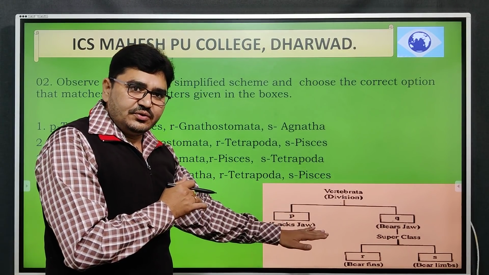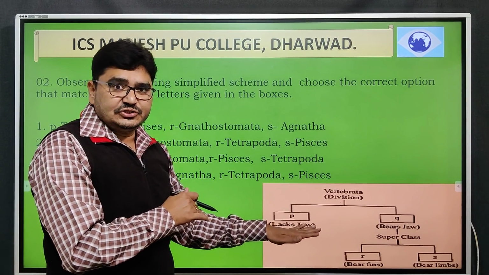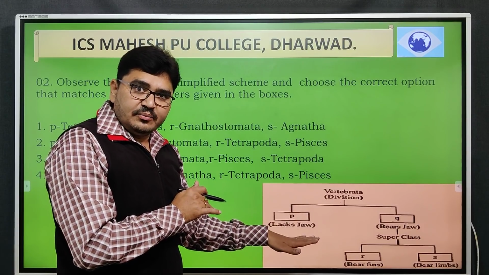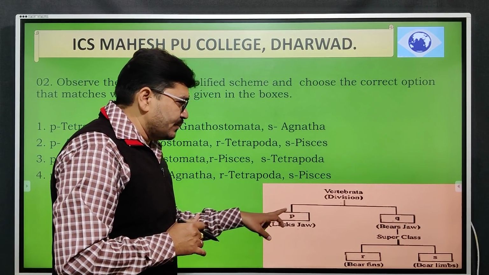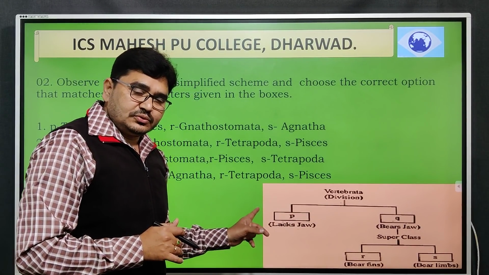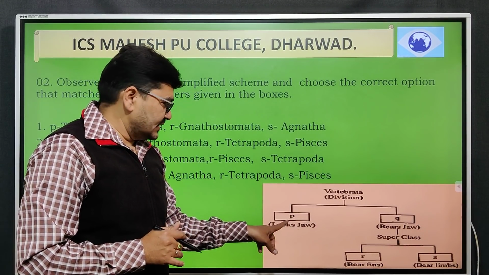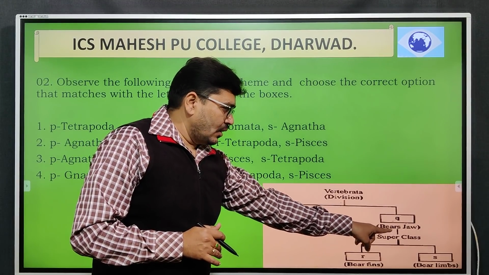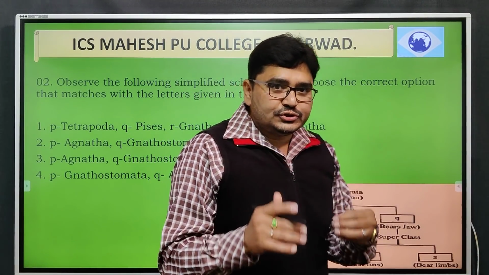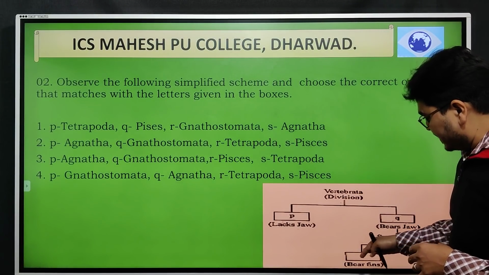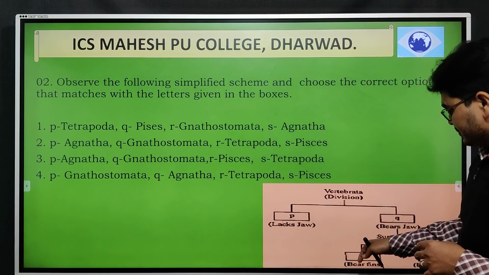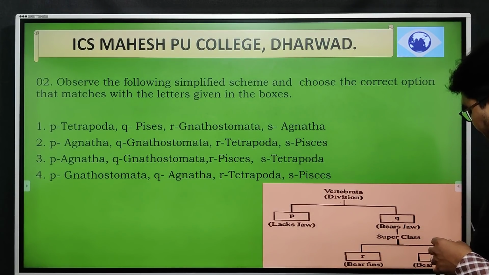For this you need to be very careful with the classification of the animals, in the animal kingdom topic. The classification of the vertebrates is based upon the presence of true jaws and jawless species, that is P and Q. Later on, the jaw bearing species are further classified based upon their locomotive structures, those having fins and those having limbs.